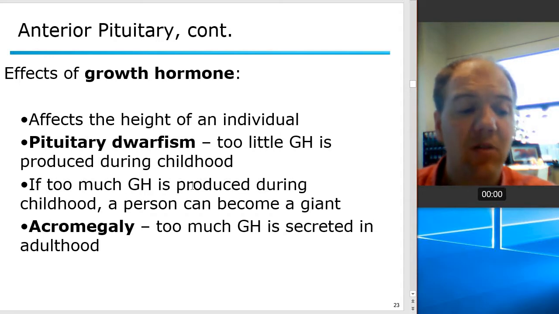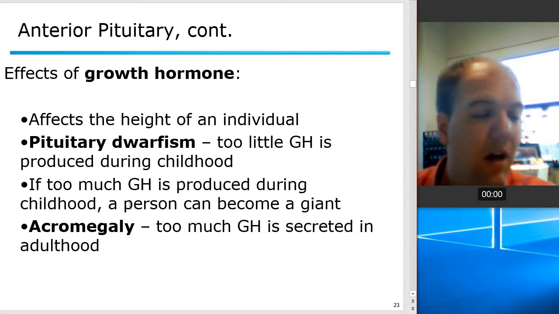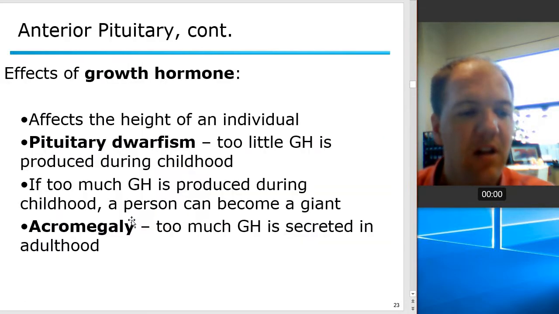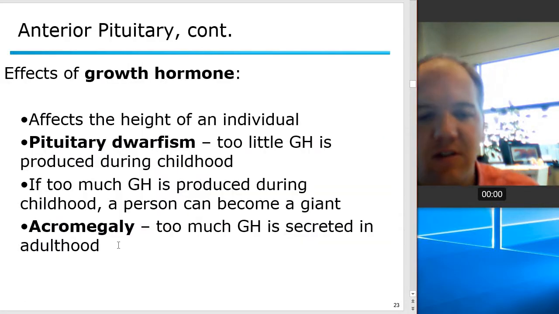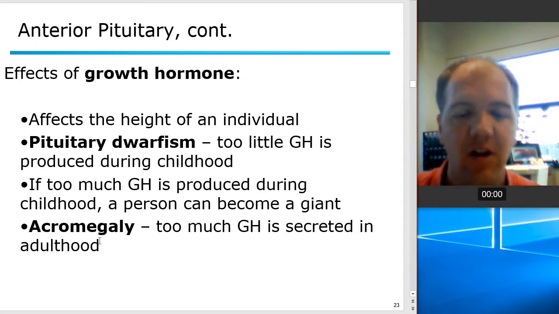If you have too much growth hormone, you become a giant, so you can grow too much. Here's a picture of a guy that has a lot of growth hormone and one that didn't have enough growth hormone. You can see obviously the huge difference there. This last one, acromegaly. Now this is an interesting situation where you're producing too much growth hormone, but this is after you're an adult. So this means you're not going to get any taller.